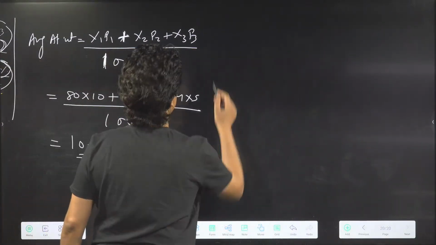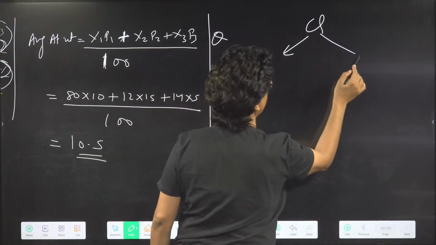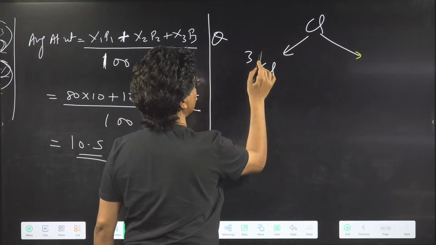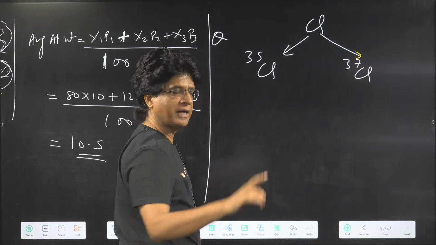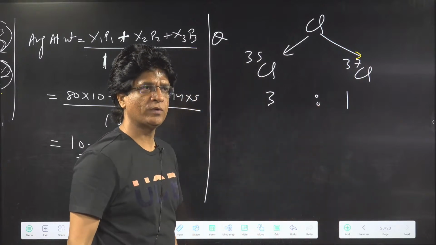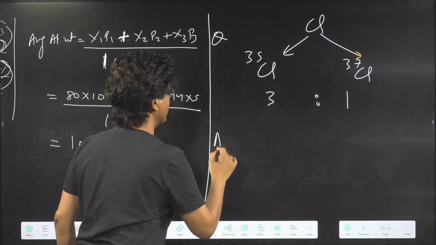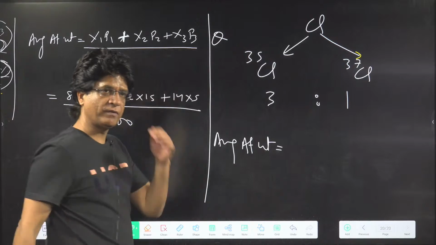Similarly, if I give you a question, like say chlorine exists in the form of two isotopes, Cl35 and Cl37, and their occurrence is in the ratio of 3:1. Find the average atomic weight of chlorine.